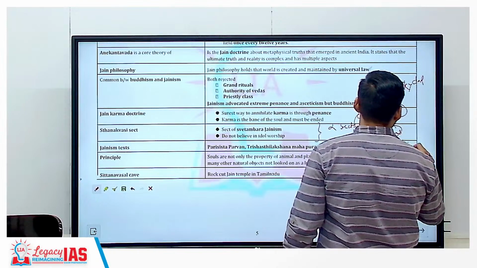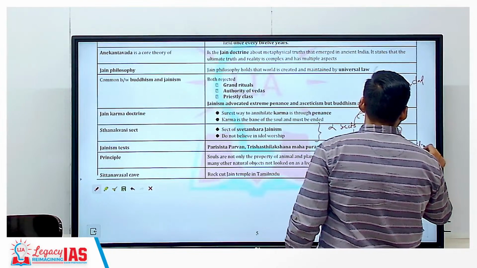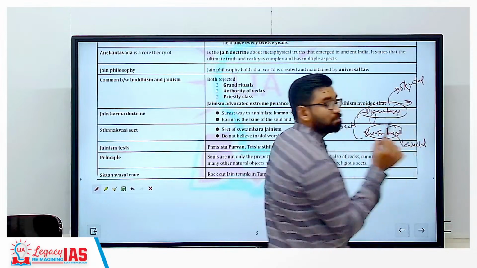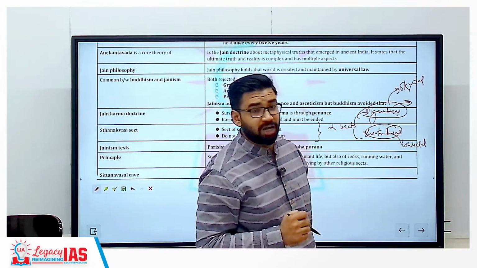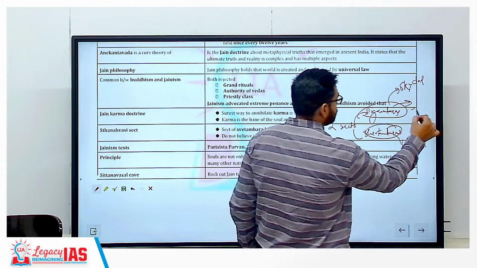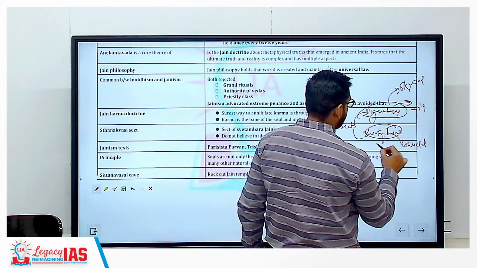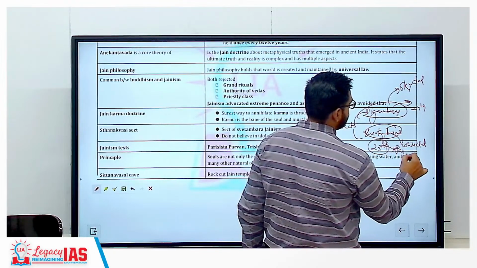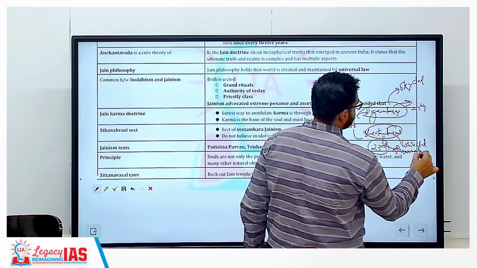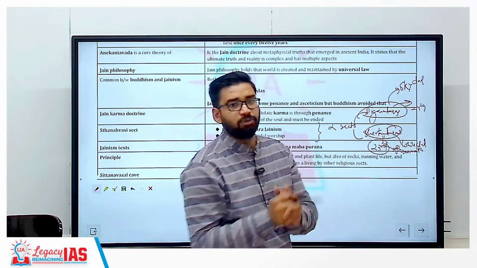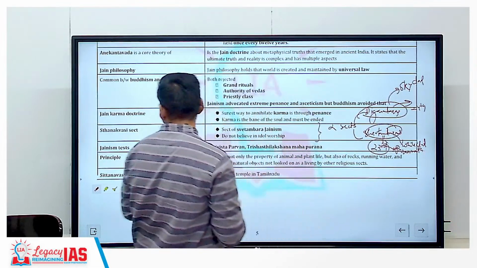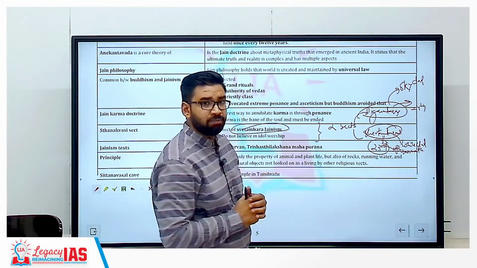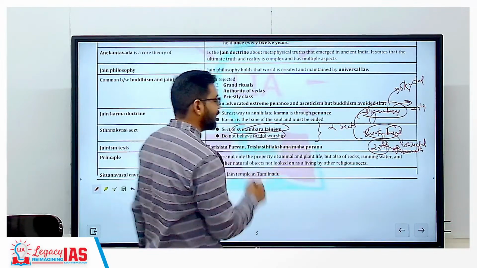Shwetambaras, white-clad. Digambaras especially are the followers of Mahavira, the 24th Tirthankar. Shwetambaras are the followers of the 23rd Tirthankar, Parshwanath. This is the difference between the two sects. That is why Sthanakvasi sect is one of the sects of Shwetambara Jainism, and they do not believe in idol